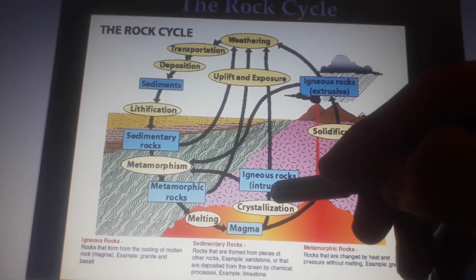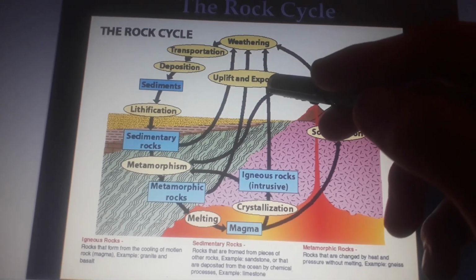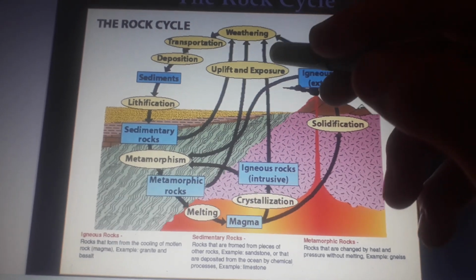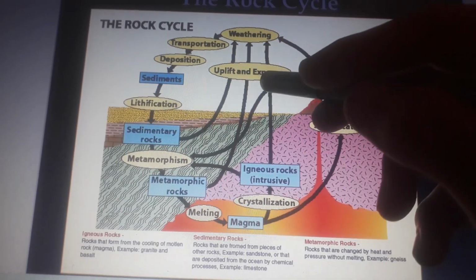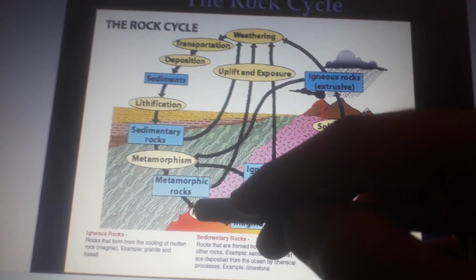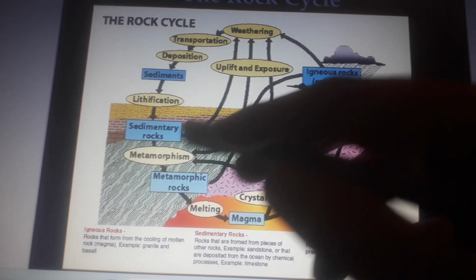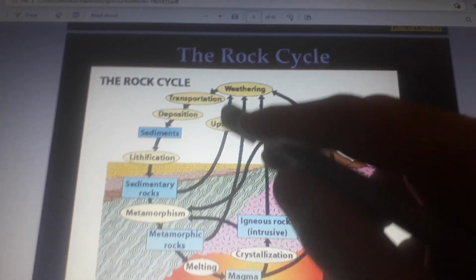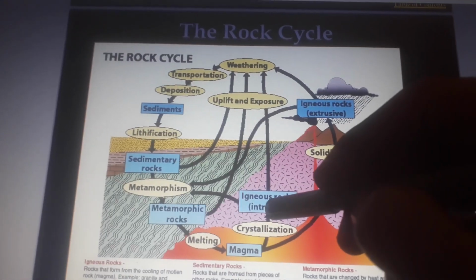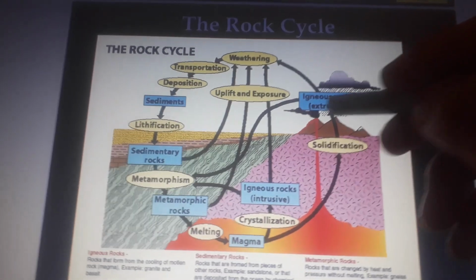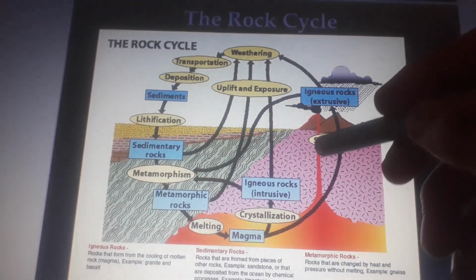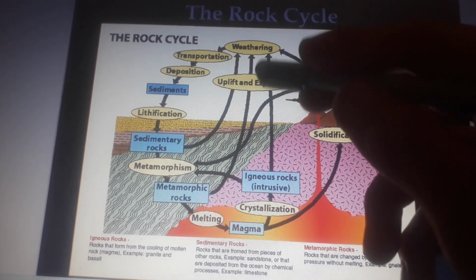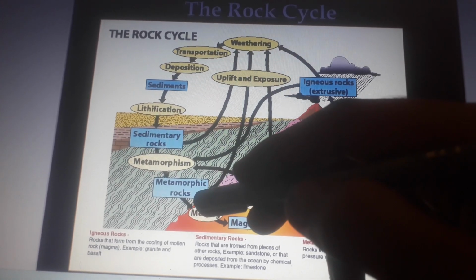From igneous rocks intrusive to uplift and exposure, from uplift and exposure to weathering, then from uplift and exposure to metamorphic rocks, then from sedimentary rocks to uplift and exposure, from uplift and exposure to weathering, then igneous rocks intrusive to metamorphism, then from uplift and exposure to metamorphic rocks.